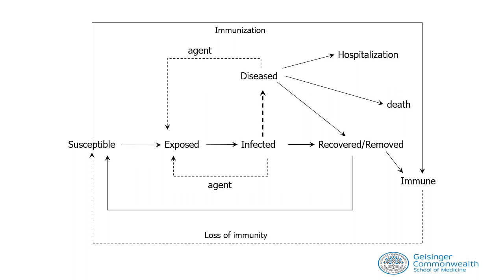Now, in a dynamic or open population, there'll be travel, which will bring new susceptible individuals and infectious individuals to our population. So new members will be added to the susceptible compartment and to the infected and infectious compartment. Finally, if the infection becomes endemic, then through new births, members will be added to the susceptible compartment.